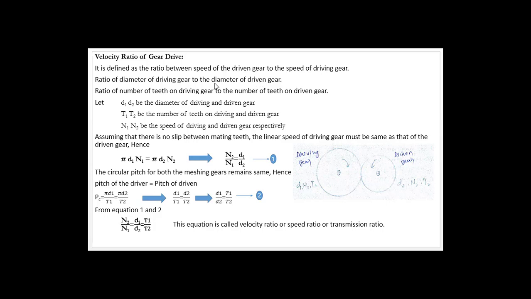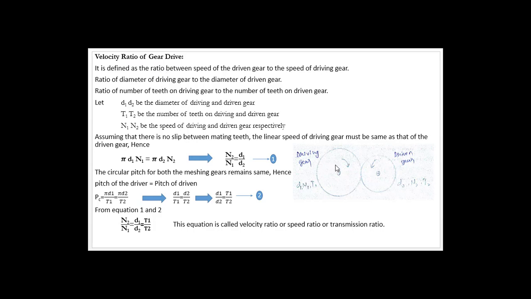Or else you can state the definition of velocity ratio in one more way, that is ratio of number of teeth on driving gear to the number of teeth on driven gear. I have given that here: number of teeth on driving gear we will take as T1, and number of teeth on driven gear we will take as T2. So we can use any definition for this velocity ratio of gear drive. It is very simple to remember.